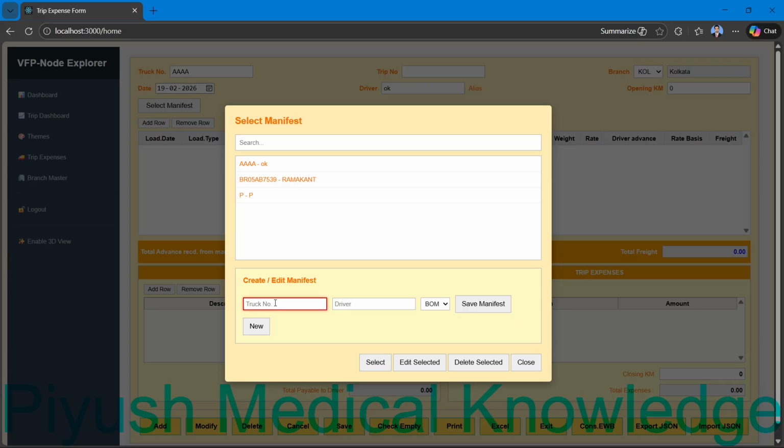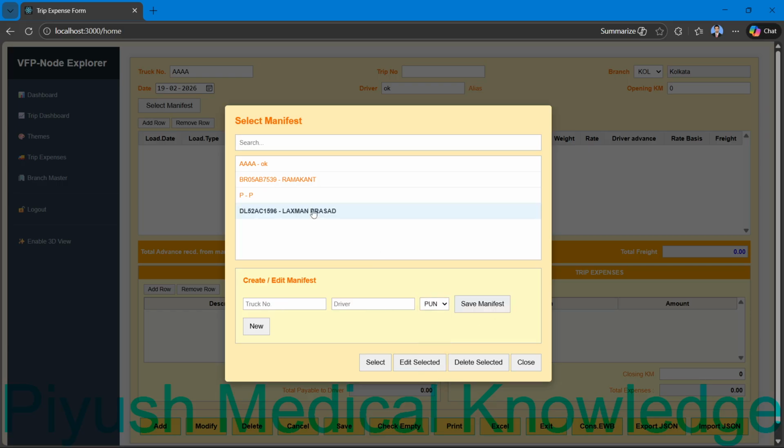Let's say the truck number is DL 52 AC 1596. Driver, let's say the driver name is Lakshman Prasad. And here I can select Pune.